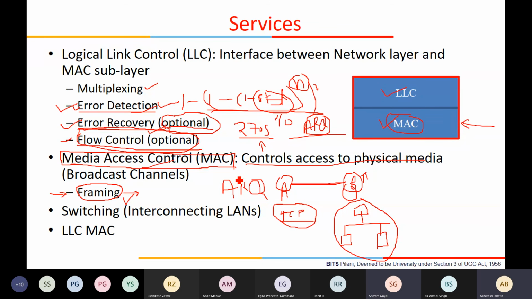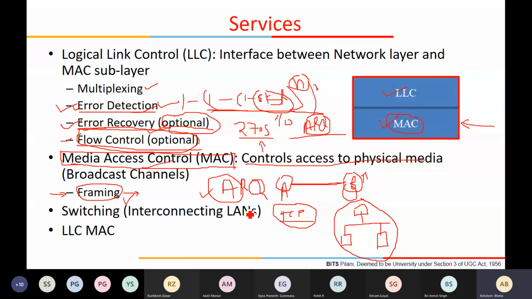Why is it automatic repeat request? Because, see, in stop and wait, if the receiver does not receive, the timeout happens at the sender, correct? And just because of that timeout, you are not explicitly asking him to retransmit. Just because of the timeout, it will retransmit, and that is how we have given this name, ARQ mechanisms.